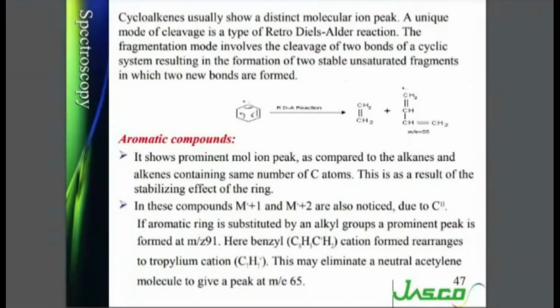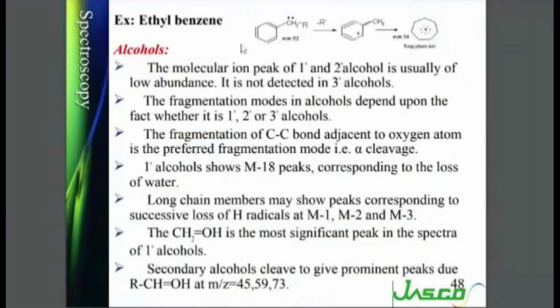Now, in the case of aromatic compounds, this aromatic ring along with this carbon will remain stable, and cleavage will take place at this beta bond. So R will get cleaved, and this 7-membered ring will ultimately form the tropylium ion. We have seen one example of alcohol. So in alcohols, the fragmentation will take place depending on whether it is a primary, secondary, or tertiary carbon. These peaks of mass spectrometry can actually distinguish between the 3 types of alcohols: primary, secondary, and tertiary.